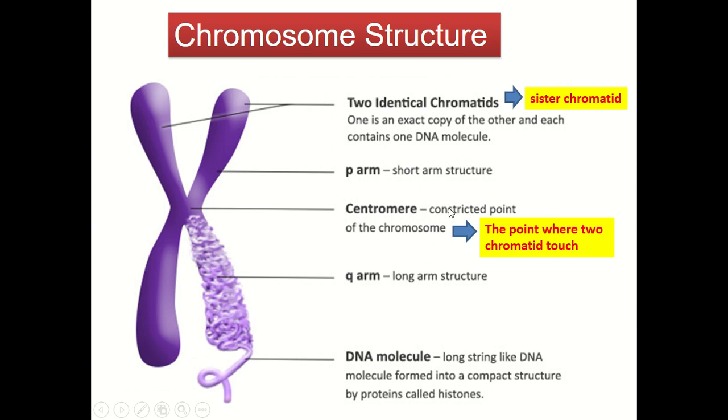The chromosome also has a centromere in the middle, between the P arm and the Q arm, which is the constricting point of the chromosome where the two chromatids touch each other. And inside the chromosome there is a DNA molecule that is coiled and folded, forming the chromosome structure.